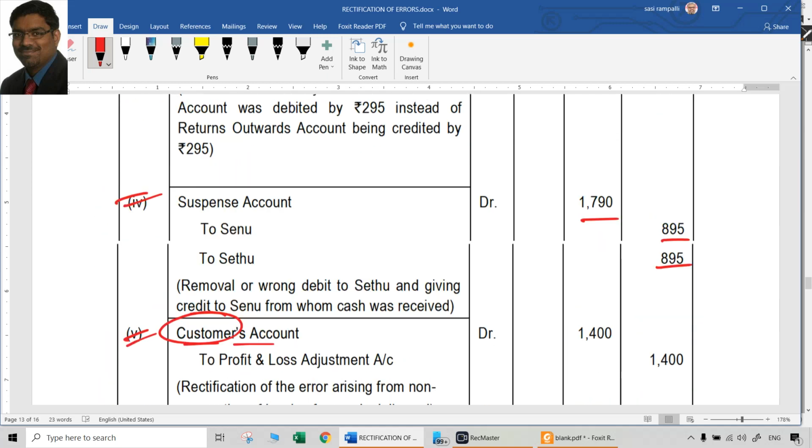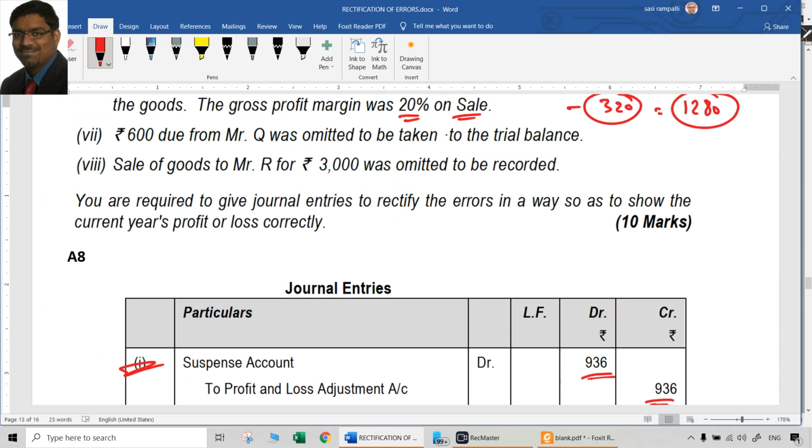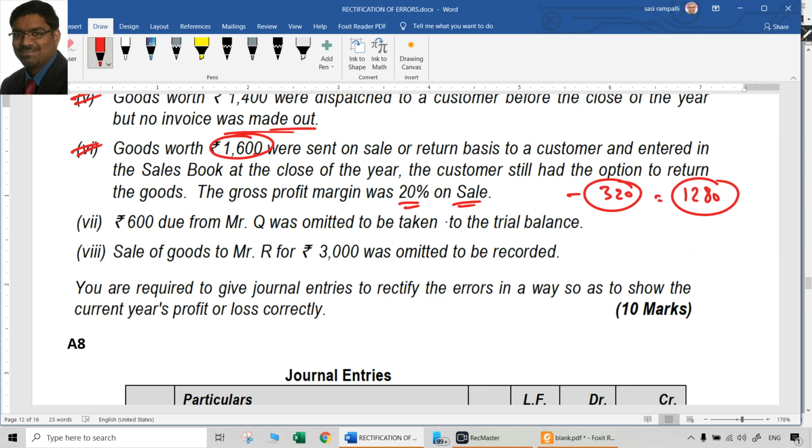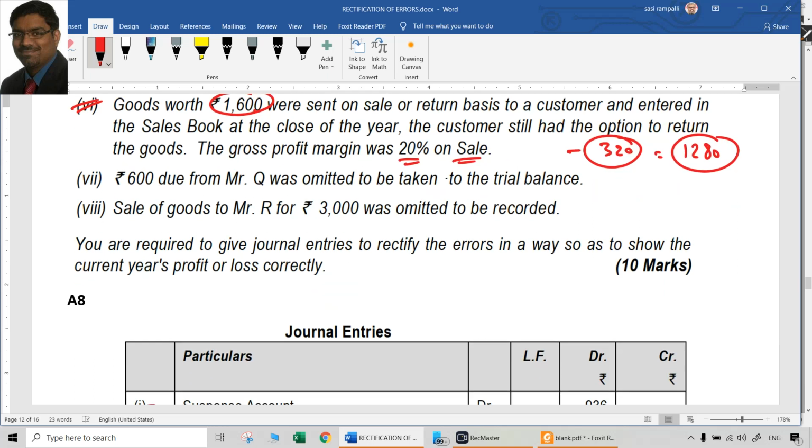So two different entries are passed for the same error. That is point number 6. The entries are: first, cancelling the old sale entry, which is P&L adjustment account debit to customer. Then creating inventory as stock, which is an asset, so that should be debited. Inventory account debit 1280 to P&L adjustment account 1280. Net effect on P&L adjustment is definitely 320. So that is the 6th entry.